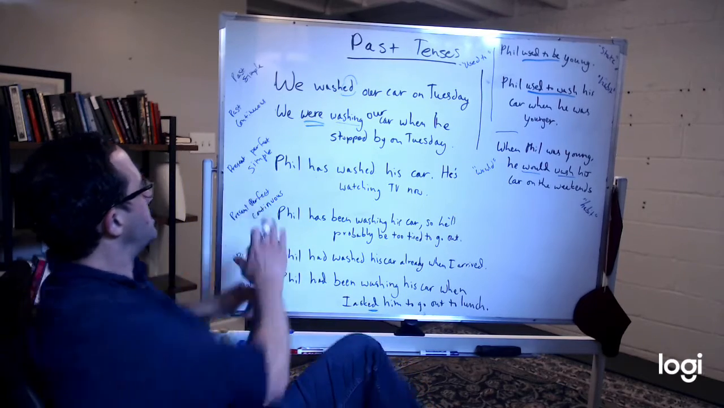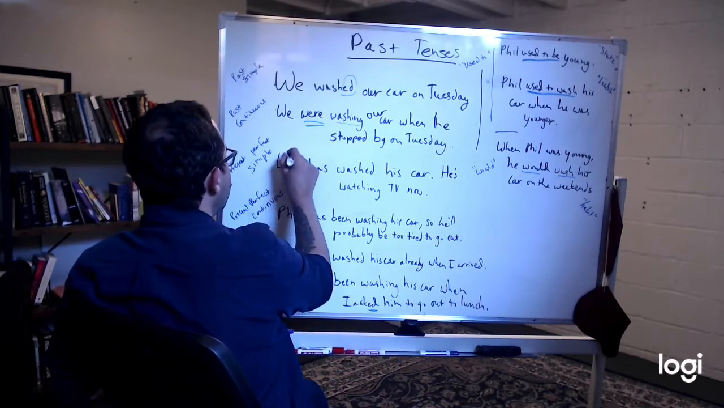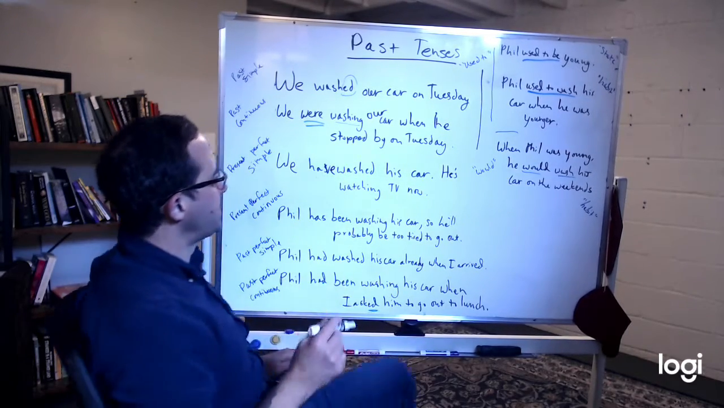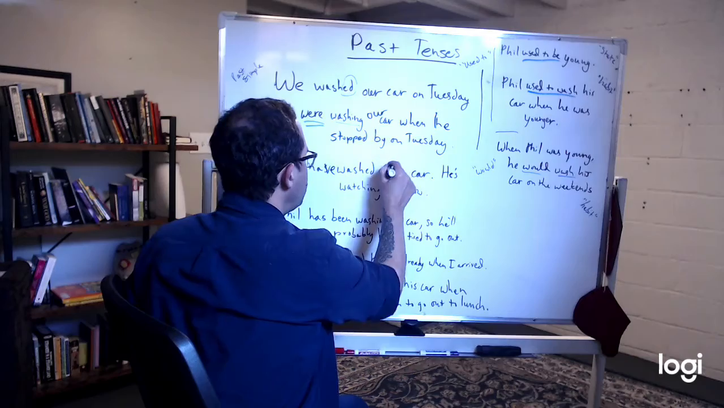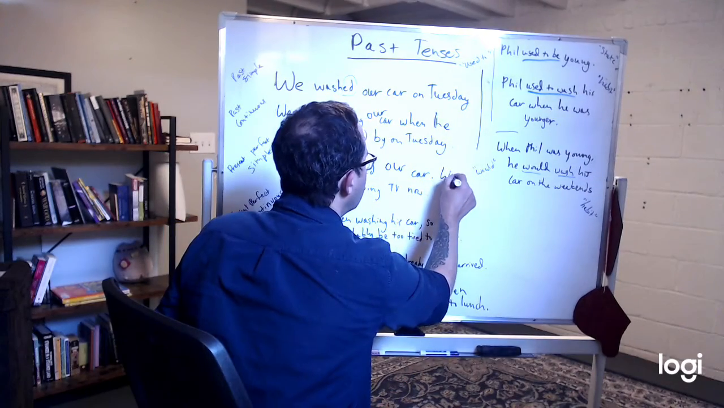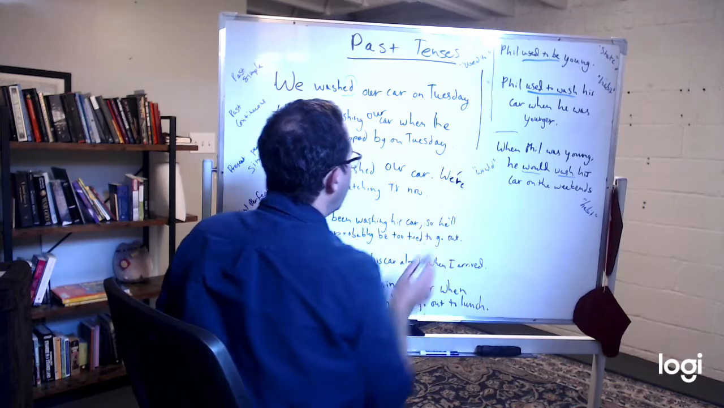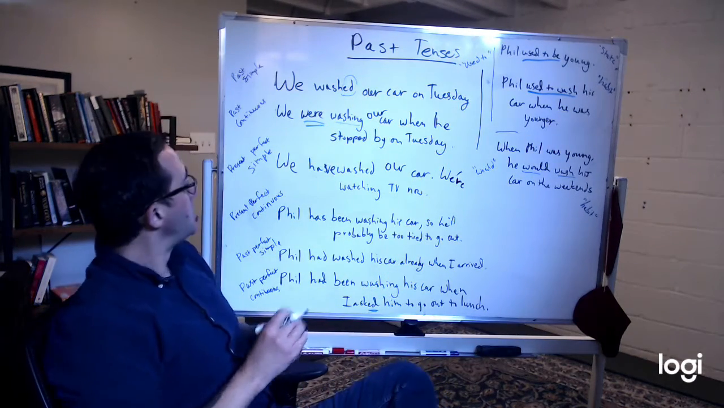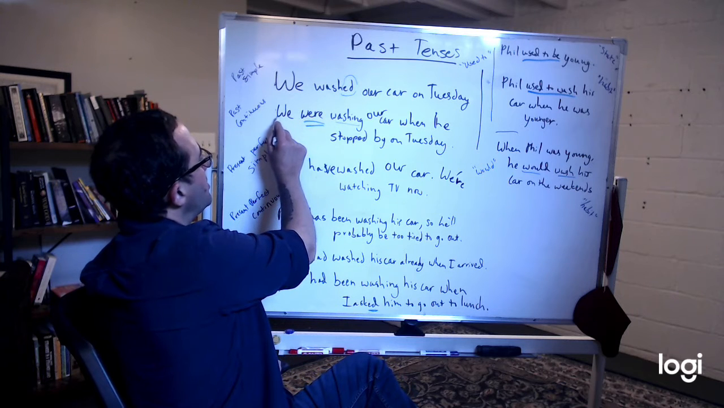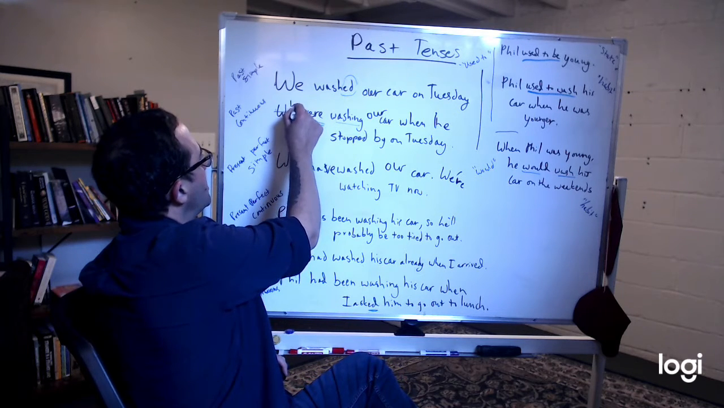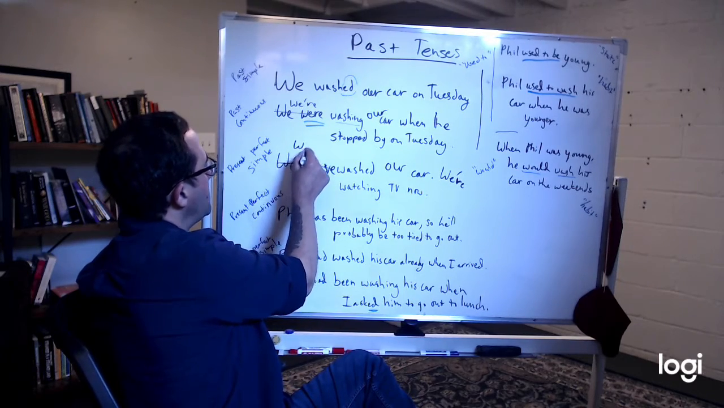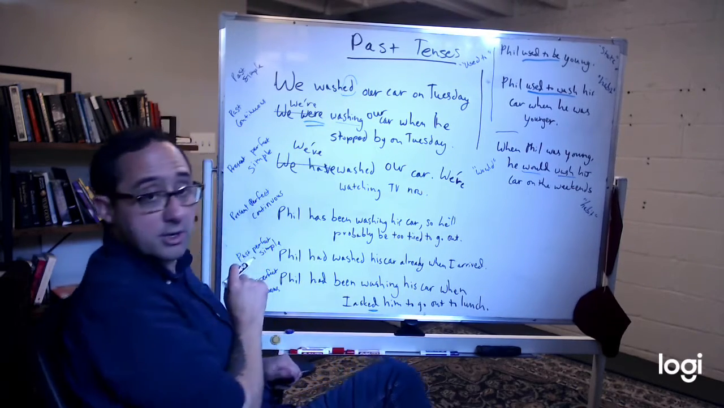Present perfect simple. We have washed our car. We are watching TV now. We can also change this, right? We can change this. We're washing our car. We've washed our car.